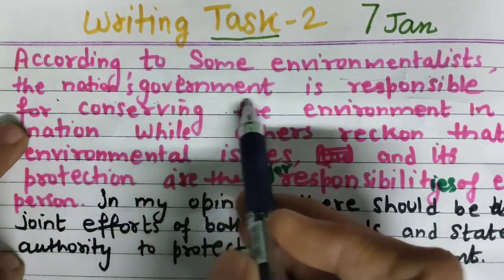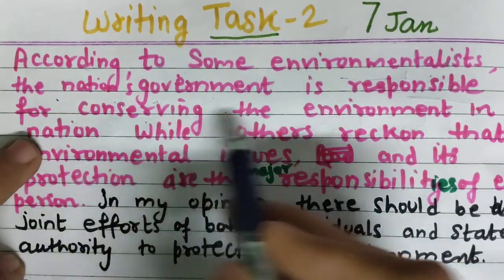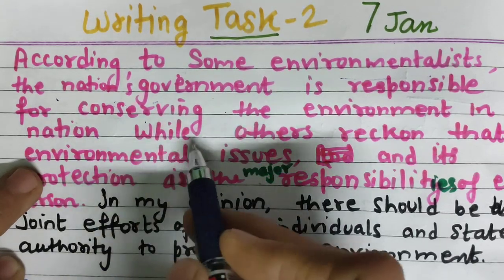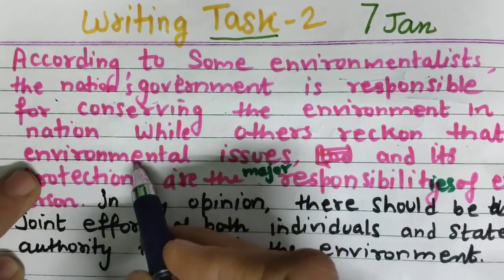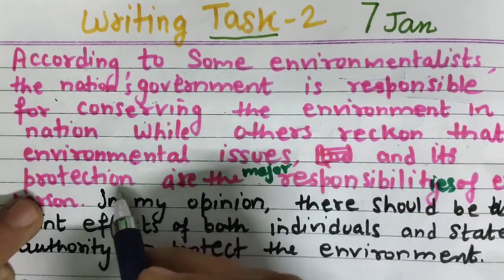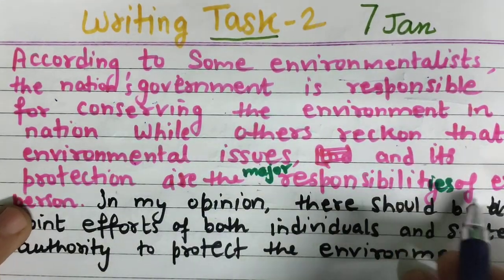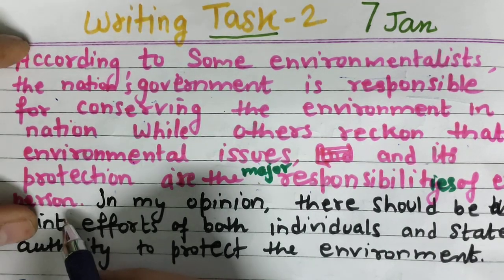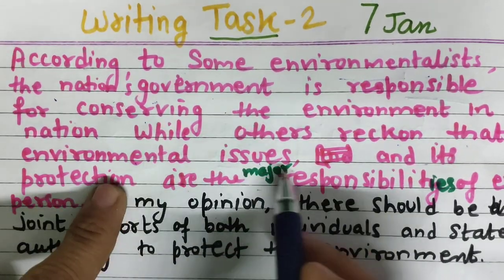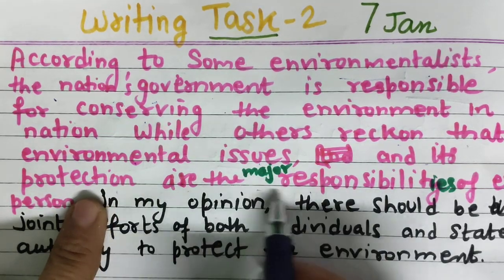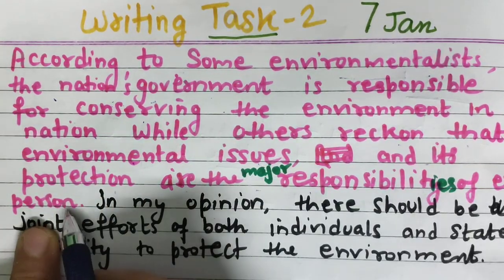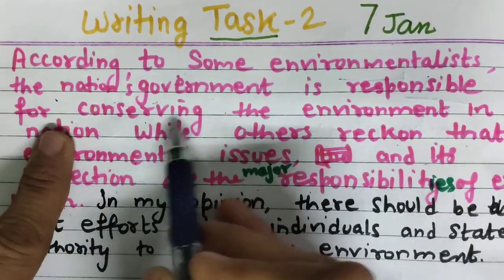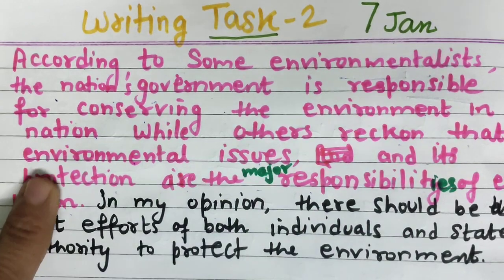The nation's government is responsible for conserving the environment in the nation, while others reckon that environmental issues and their protection are the major responsibilities of every person. Okay, so how have I written it? I have just added something: issues and its protection are the major responsibilities of every person. Here the nation's government is responsible for conserving the environment in the nation.